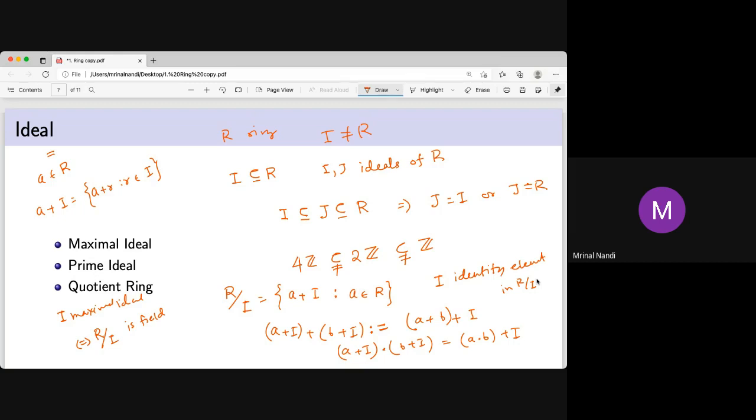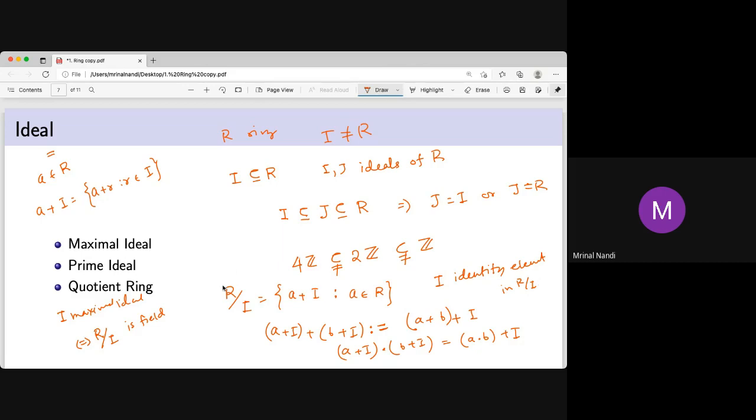Now if it is a maximal ideal, then every element of this maximal ideal is going to be 0, and there should not be any other ideal bigger than I. So there is no other ideal. That's the rough idea: R mod I is a field, because in R mod I there is no other ideal other than R mod I itself and the zero ideal. Because in between I and R, there is no ideal in R. So this is the idea.